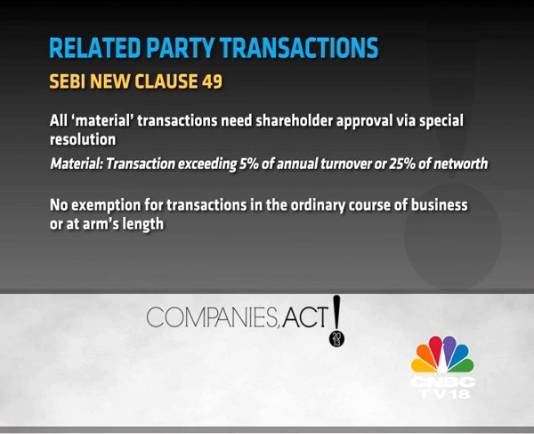Clause 49 also says all material related party transactions need shareholder approval via a special resolution. Material is defined as transactions exceeding 5% of annual turnover or 25% of net worth. There are no exemptions for transactions in the ordinary course of business and at arm's length.